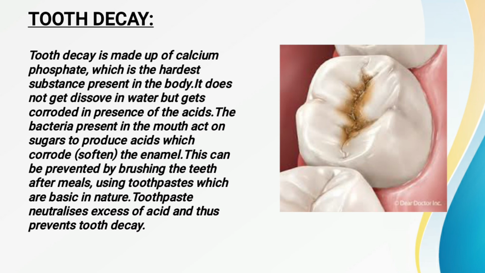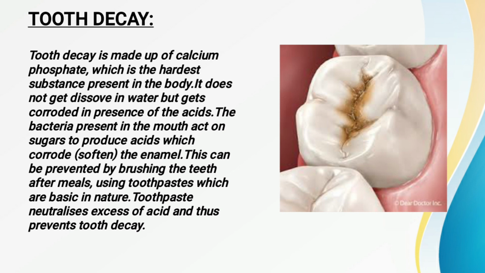Now all of you know that our tooth has the enamel part as well as the gum part. Enamel is the hardest part of the tooth. It is so hard that it can't dissolve in water also. But as acids are highly corrosive in nature, if acid is formed in our mouth, then it also corrodes the enamel part of the tooth.